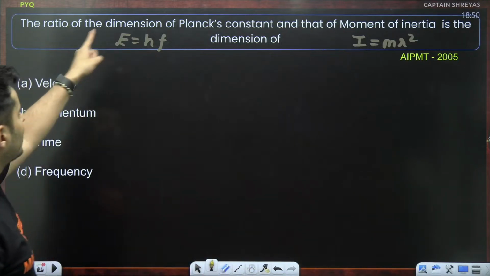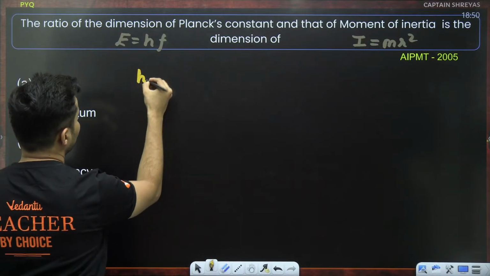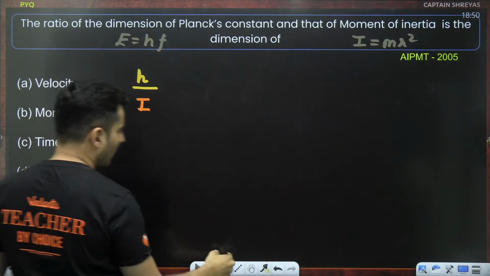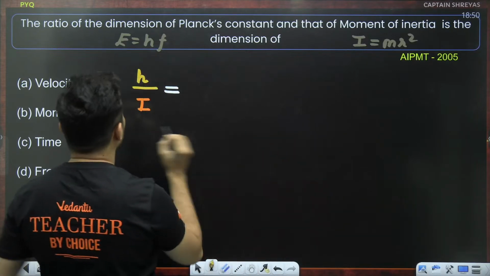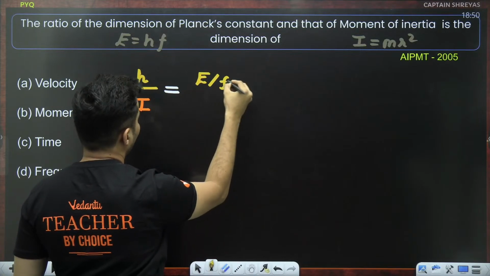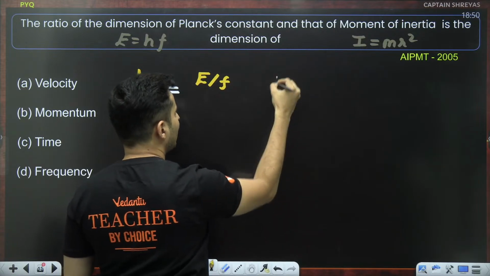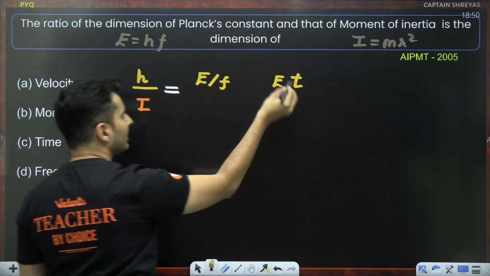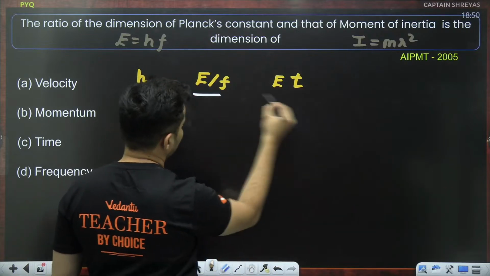Ratio of the dimensions of the Planck constant and that of the moment of inertia: Planck's constant divided by the moment of inertia. What is this going to be equal to? Planck's constant h is E divided by F. But 1 by frequency is nothing but time period, so it is into T. Time is 1 by F, so I'll just put it as T. Rest of the things as it is.